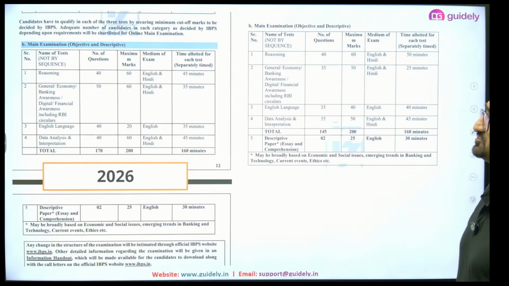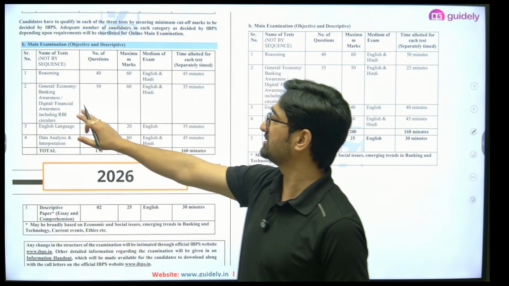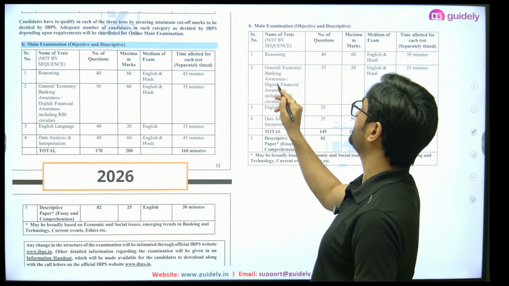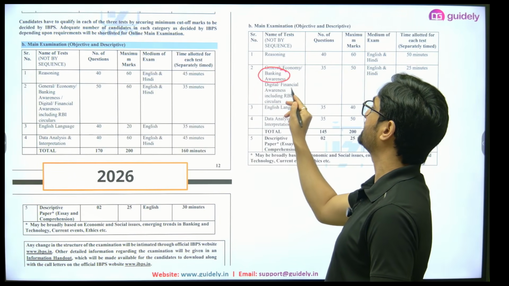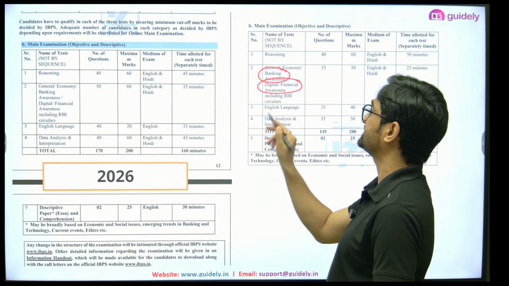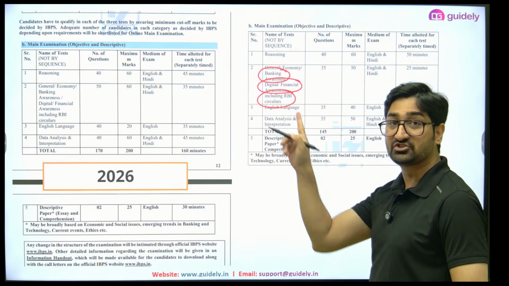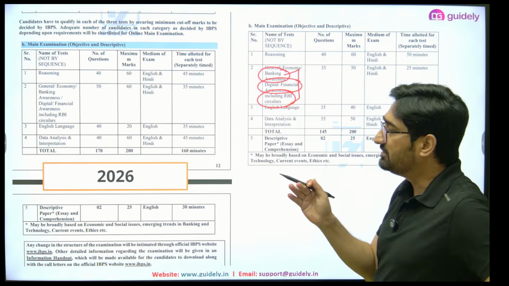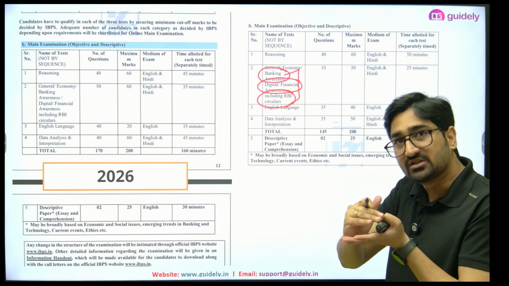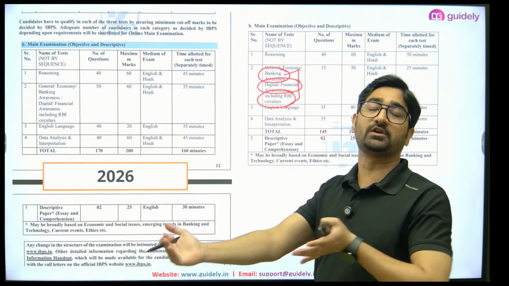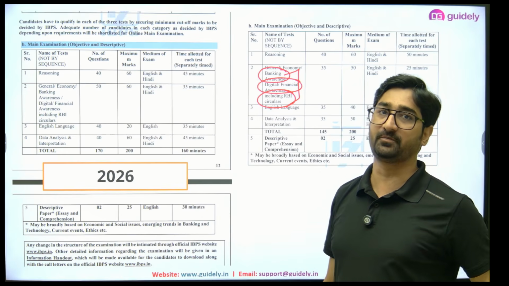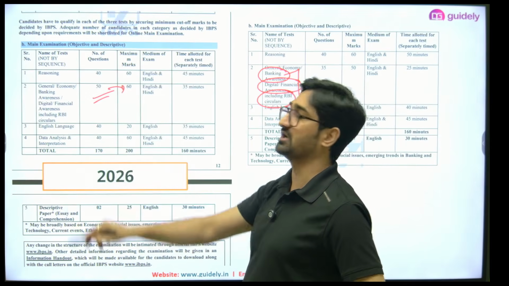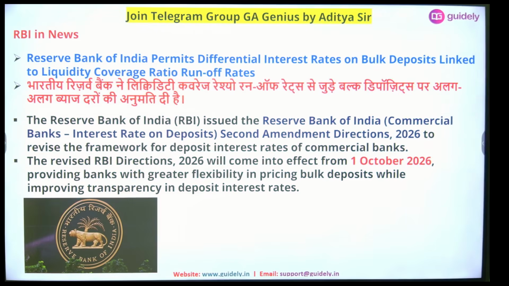चलिए start करते हैं. सबसे पहले quickly we need to understand that this year in the notification, even last year also in the notification, they have defined separately. There is a banking awareness section, digital and financial awareness section, including RBI circular. ये चीजें आपकी last time भी define थी. So you have a very great relationship between the recent circular of Reserve Bank of India and the static current affairs topic in your examination. This year you are going to get 50 questions with 60 marks. 50 questions होंगे आपके exam में 60 marks के साथ.